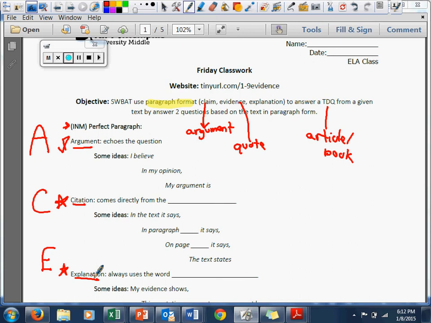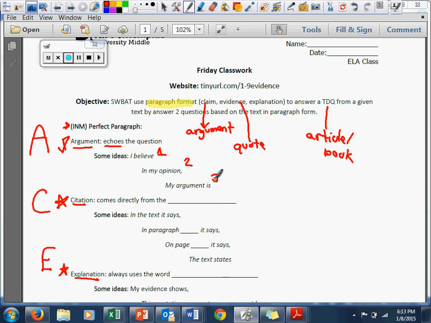So we'll start with the argument. What does the argument look like? You echo the question. So if the question is, what is the theme in this text? You would say something along the lines of, I believe the theme in the text is, or anything like that. Here are going to be some examples. I'm going to have you label that number one. You can always start your argument with, I believe. You also might be able to say, in my opinion. And finally, pretty straightforward, my argument is that the theme of this text is blank. Or my argument is that the main character is not a good leader. We're thinking about that essay we wrote for Odysseus.